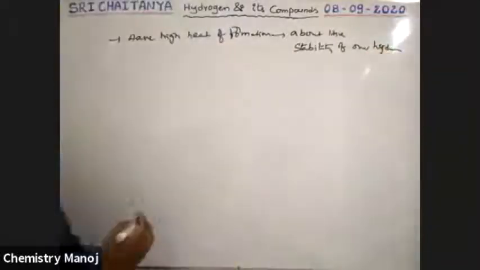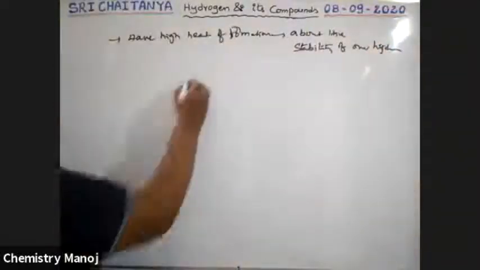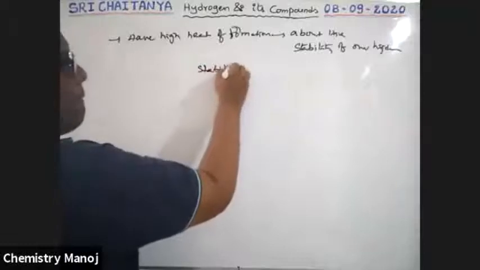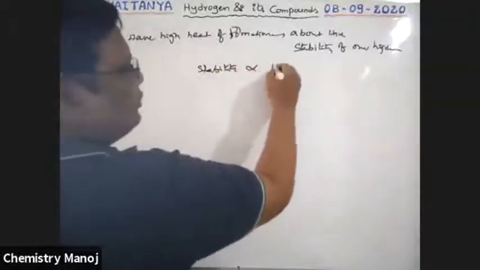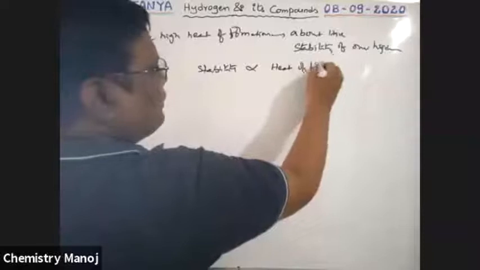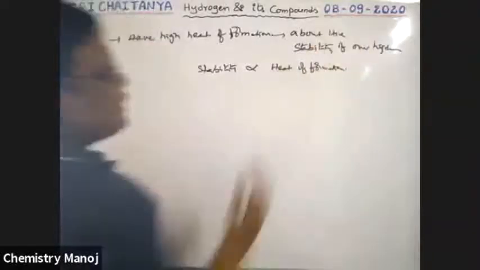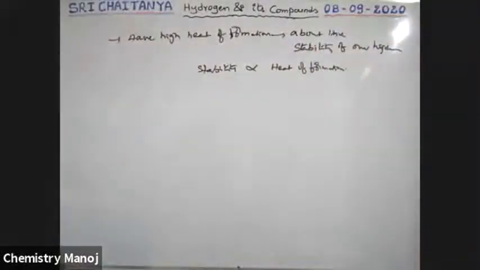So the more the heat of formation, the more the stability. Stability is directly proportional to heat of formation. That means all these hydrides are most stable.